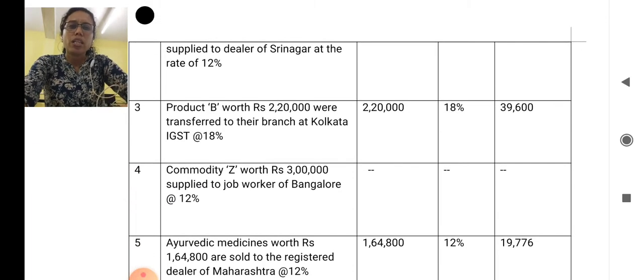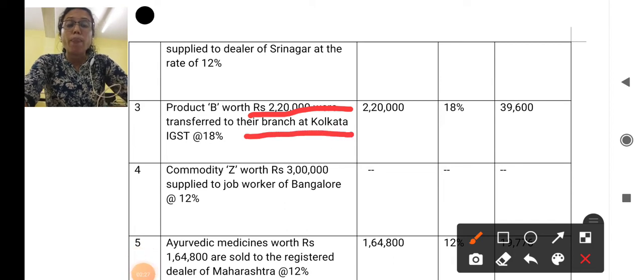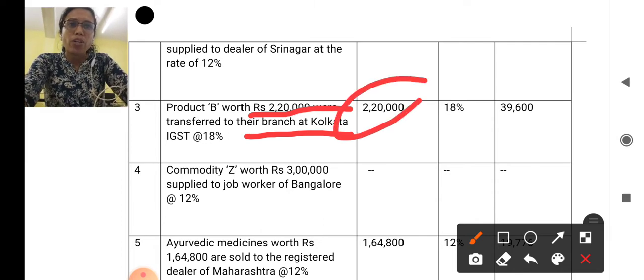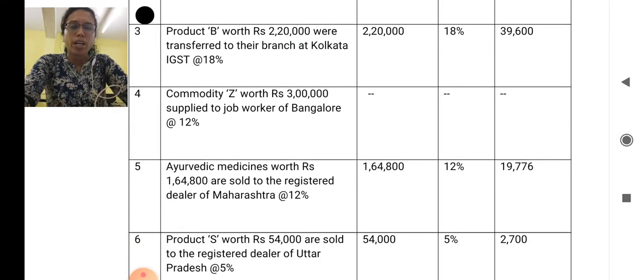The third one is that product B worth rupees 2,20,000 were transferred to their branch at Kolkata. So GST is applicable not only on sale, it is also applicable on branch transfer. So here branch transfer is from one state to another state. So it attracts IGST at the rate of 18%. So 2,20,000 is the turnover, 18% is the rate of tax, and 39,600 is the amount of tax.